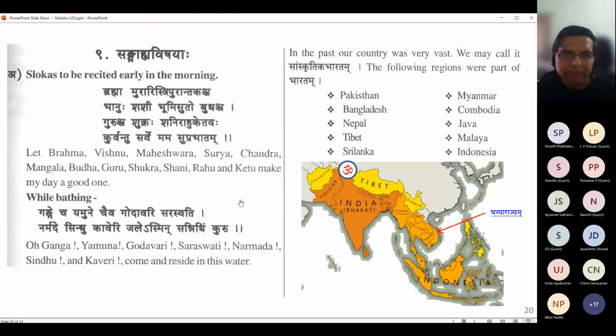You see, everybody is in Hriswa or Sambodhana forms, right? Jale asmin sannidhim kuru. Basically the bhakta is holding normal tap water that he gets from BWSSB and praying